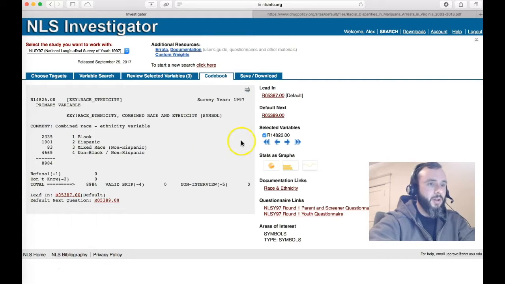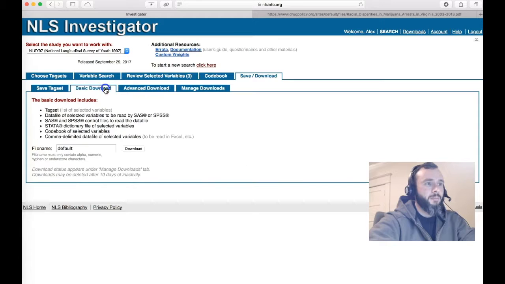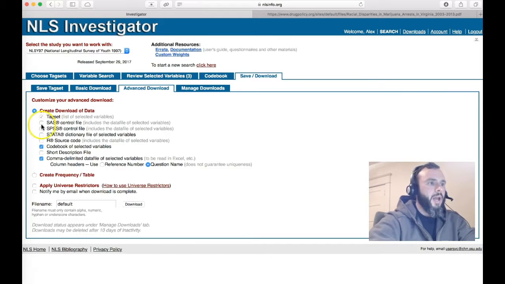Now that we've looked at all this, I can go to Save and Download. This is Save Tag Set. This is if I wanted to go back to my work later and have those variables already selected. If I needed to re-access it, it makes it easier to do later. But I'm just going to go over here to Advanced Download. Basic Download gives you everything, but you don't need most of this stuff. So go to Advanced Download, and you can select all kinds of things.